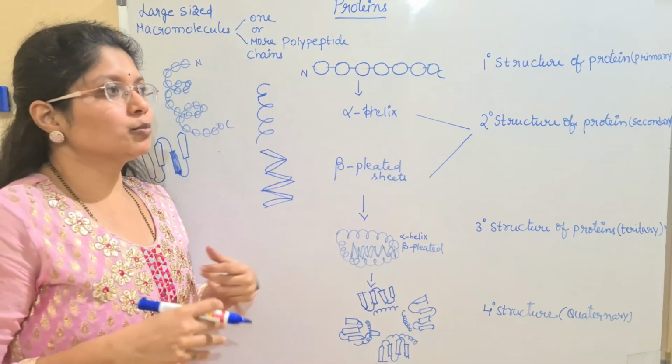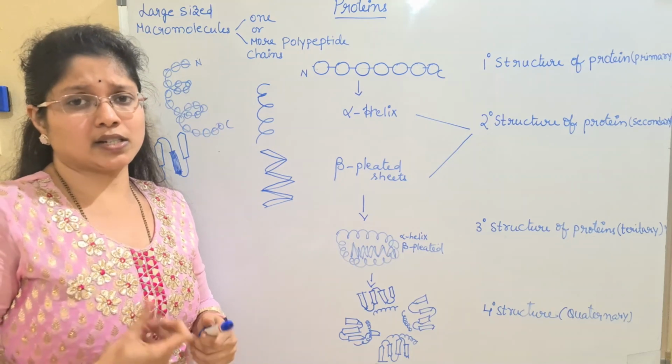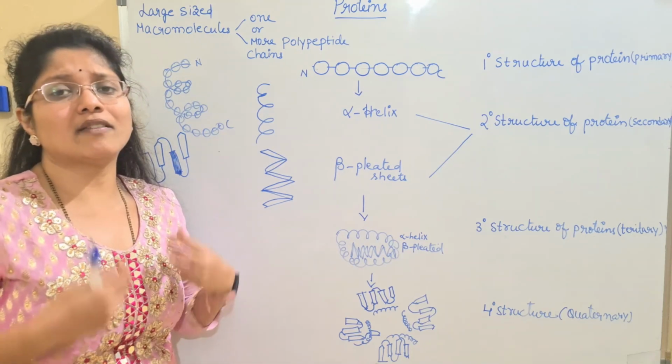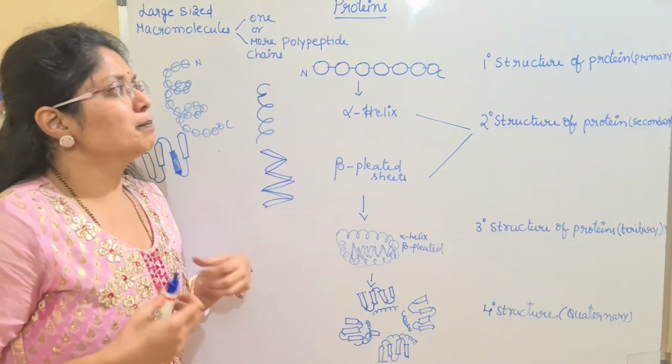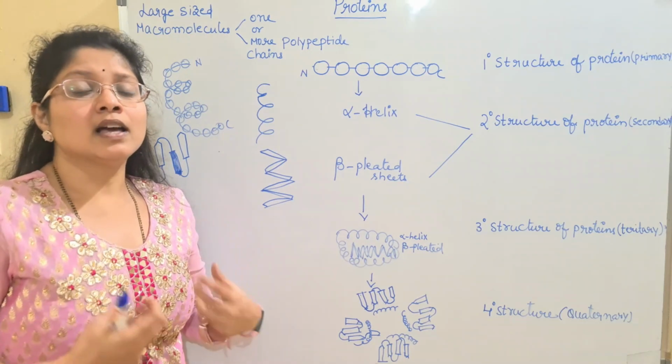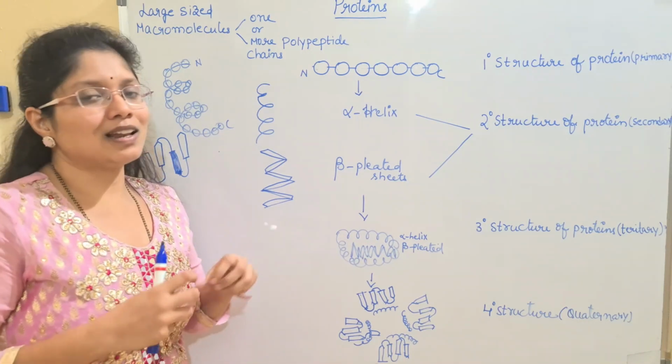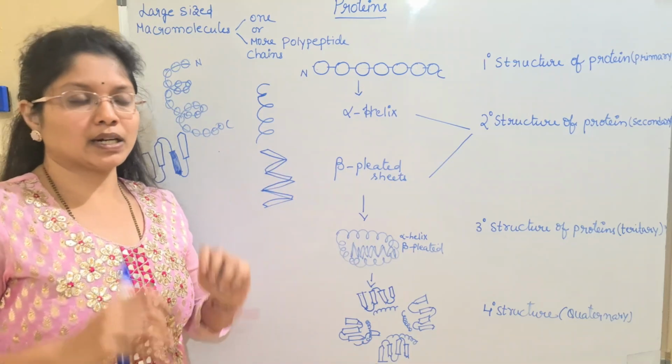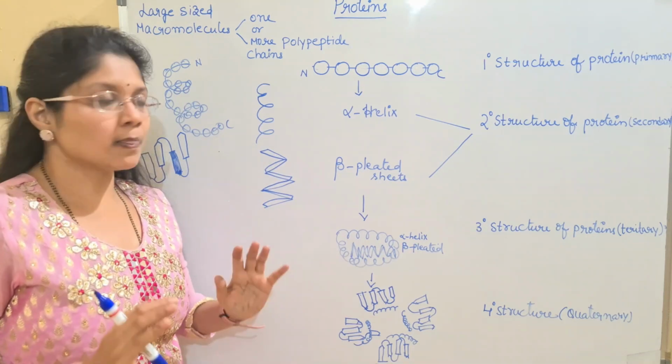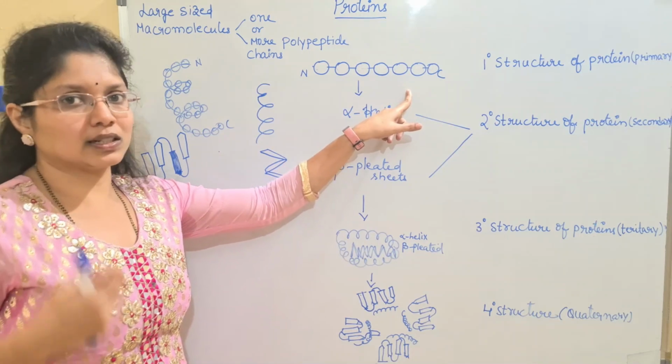We don't know whether the protein is a straight chain. Why? Because till date we don't have any experimental evidence. We are simply thinking or imagining that there is a protein which can lie in a linear chain. But till date it is not proved. So we simply call it a hypothetical structure.